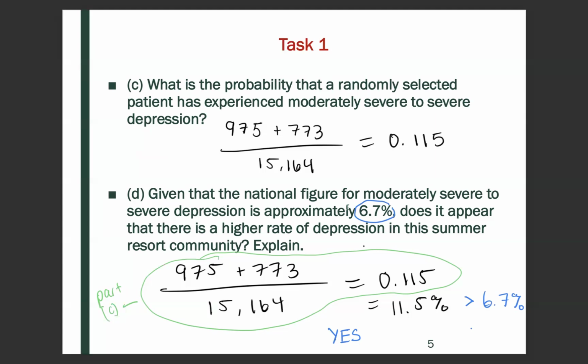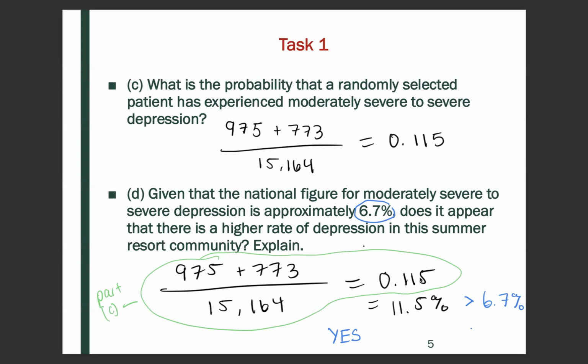Given that the national figure for moderately severe to severe depression is approximately 6.7%, does it appear that there is a higher rate of depression in the summer resort community? So in part C, we just calculated the probability that a randomly selected patient has experienced moderately severe to severe depression, and that was 0.115.